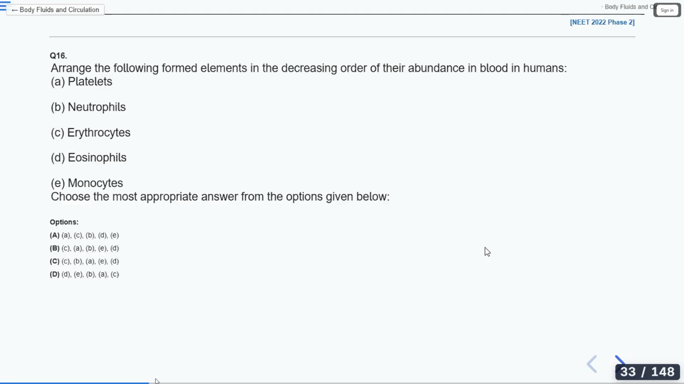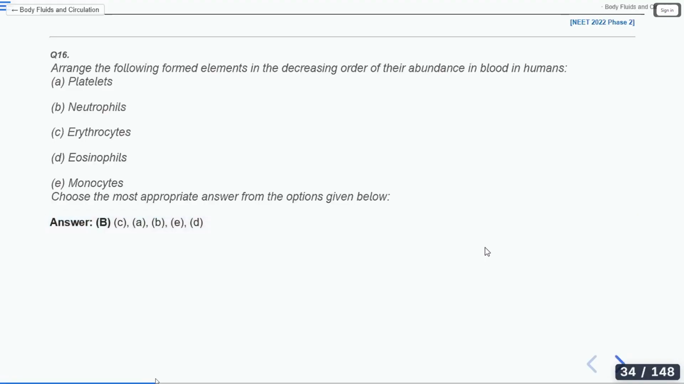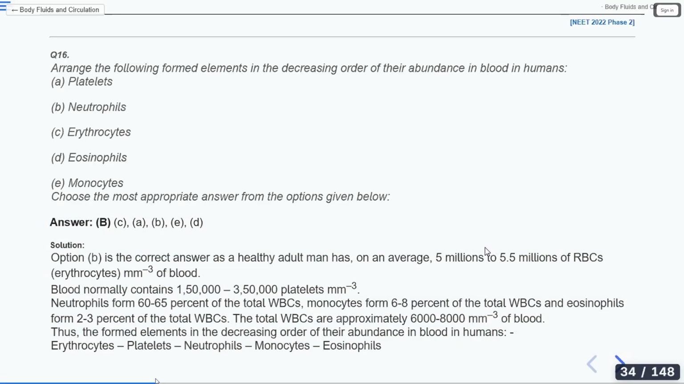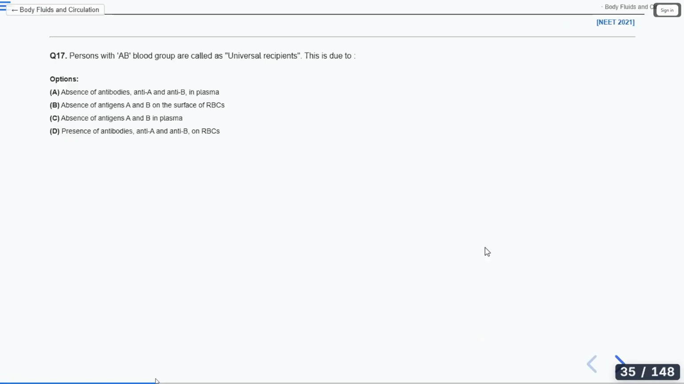Okay, let's see the answer. So the answer is option B. You know the percentage of the cells, right? Neutrophils 60 to 65%, monocytes 6 to 8%, then eosinophils 2 to 3%. Okay, so option B is the correct answer.